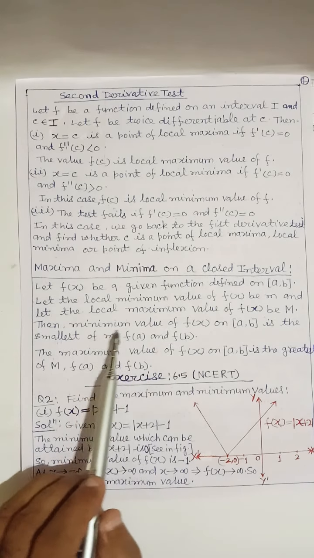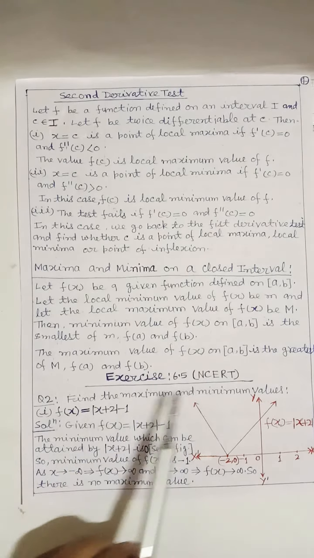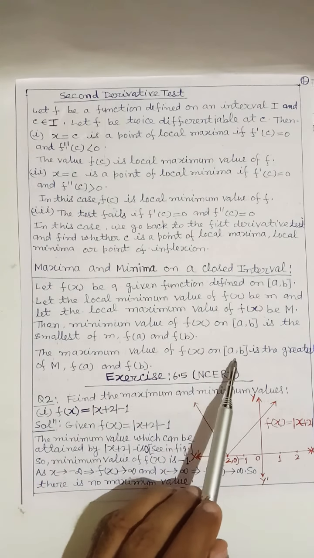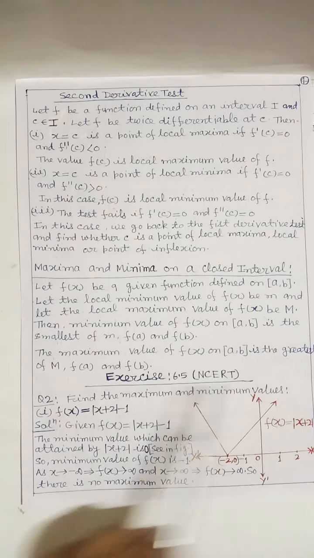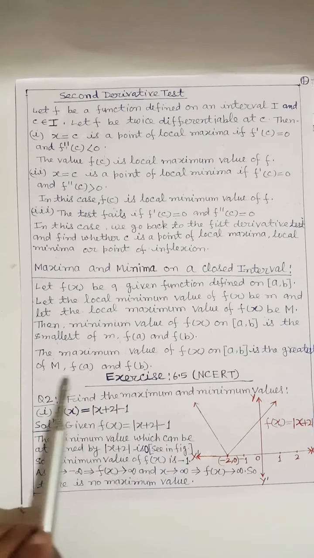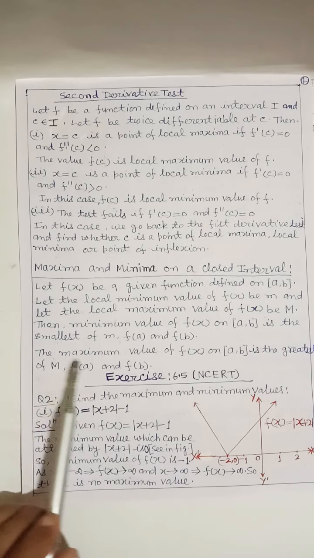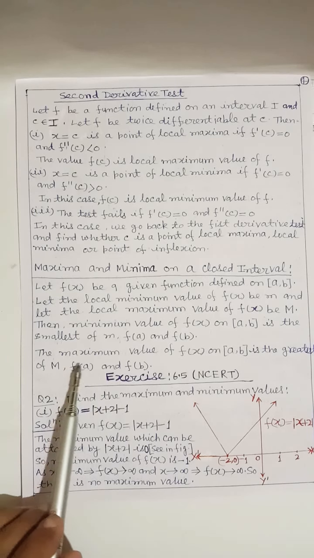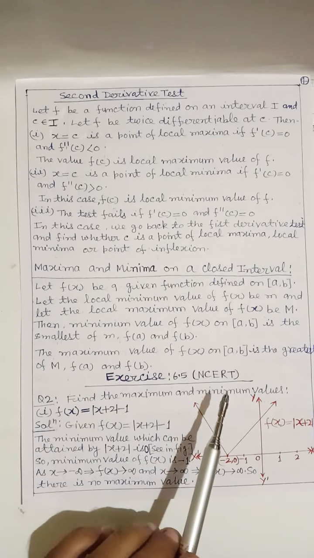The maximum value of f(x) on [a, b] is the greatest of M, f(a) and f(b), whichever is the greatest of these values.